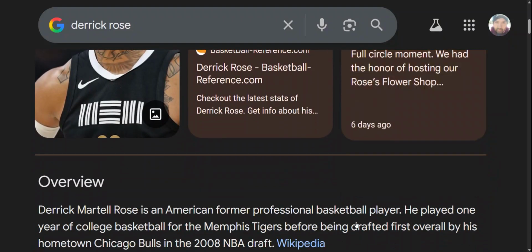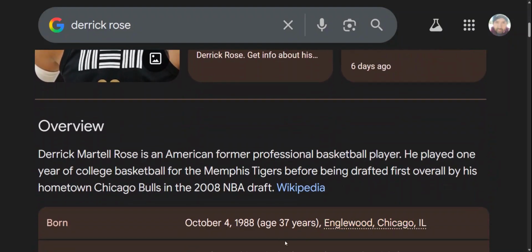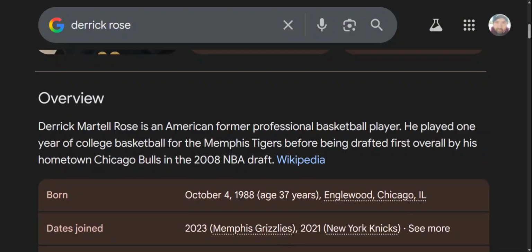So a lot of this stuff I'm bringing up now, he's age 37. Chicago equals 37. Born in Chicago, on top of playing for the Bulls. Drafted by the Bulls. So look, he was first overall draft, 2008. You see that?